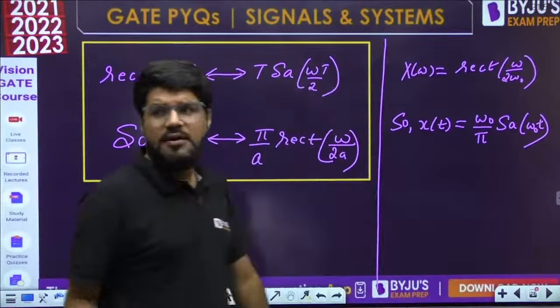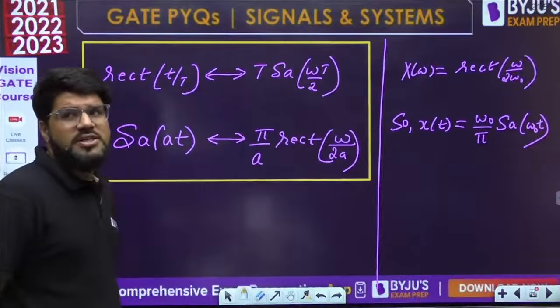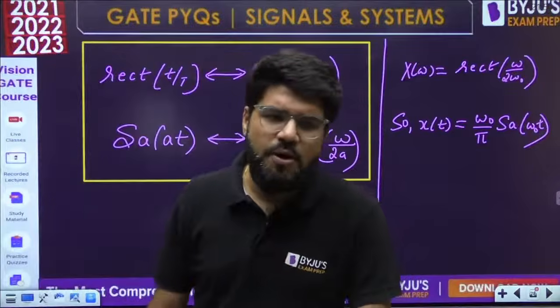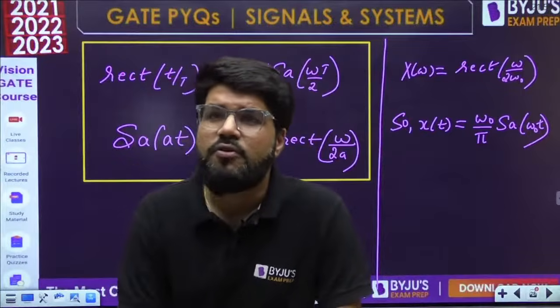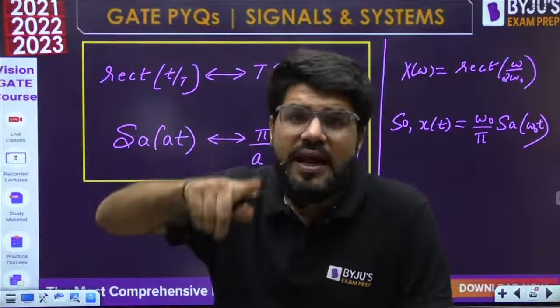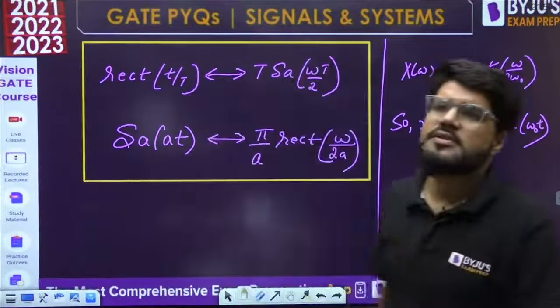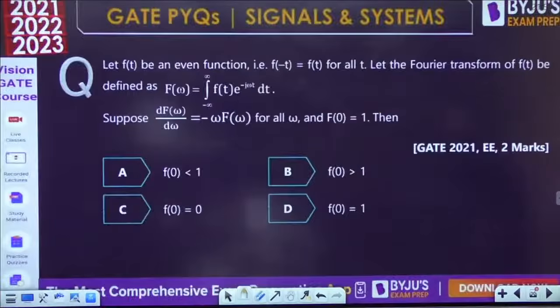From this basic formula I have written, both of these formulas are very important. You must remember them. They are related by the duality property, but you should directly remember: rect Fourier transform is sampling, sampling Fourier transform is rect. Similarly, like the previous question, triangular Fourier transform is sampling square, and sampling square Fourier transform is triangular pulse. Done? Next question.